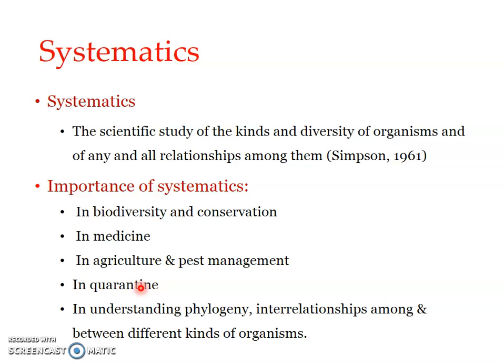Quarantine is important, and for quarantine to happen, we need to know which particular species is present in which part. For example, some of the species are found only in a particular part of the world. Isn't it? Some are found only in certain other parts. So we need to know the distribution. We need to know where all these species are present, etc. Okay, what is the role of the particular species, etc.